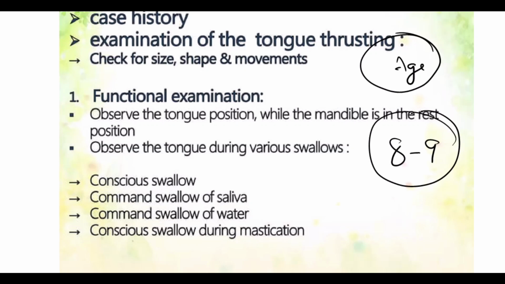Coming to the treatment consideration for tongue thrust, that is based upon age. Tongue thrust may self-correct by age of 8 to 9 as the permanent anterior teeth fully erupt. Early orthodontic treatment is most effective during the mixed dentition stage, between 9 to 11 years.